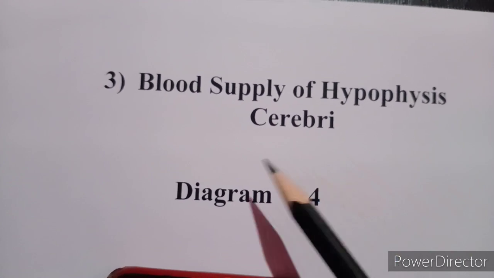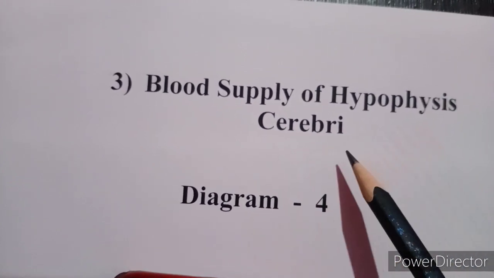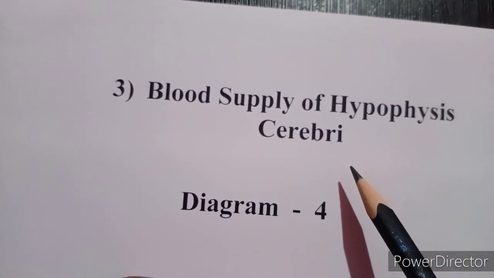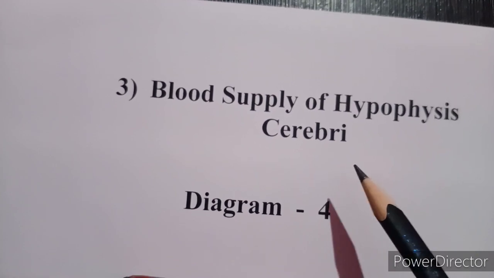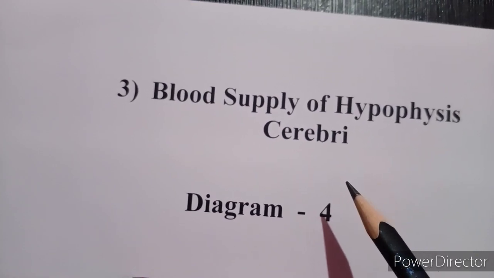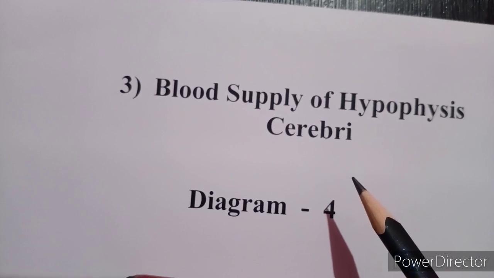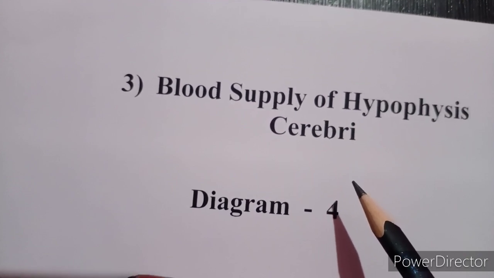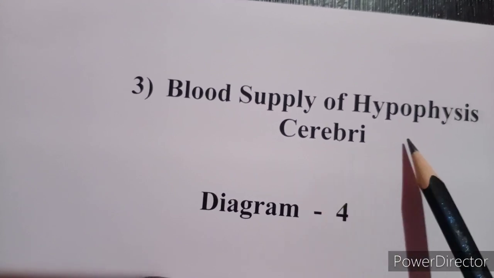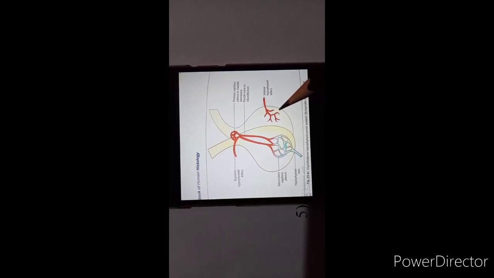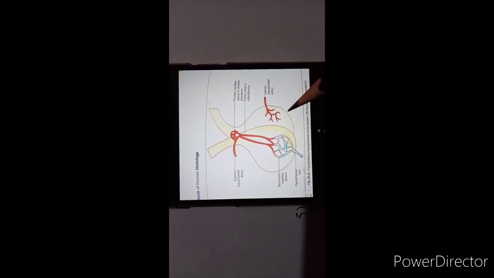Next portion is the blood supply of the hypophysis cerebri. Up till now, what you have studied is the hypophysis cerebri gland, its parts, the various cells present in the different parts of the hypophysis cerebri, their secretion and their function. Now after studying all this, you must know the blood supply of the hypophysis cerebri. You can see this picture shows the blood supply of the hypophysis cerebri.